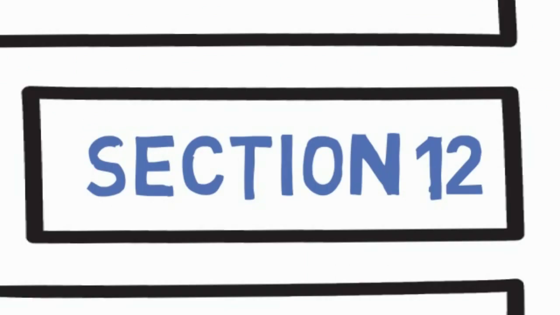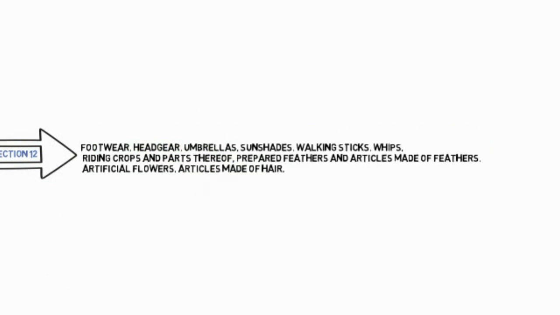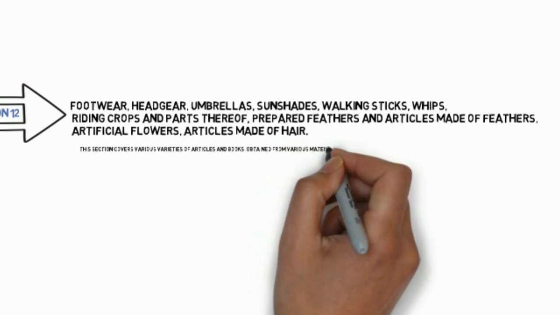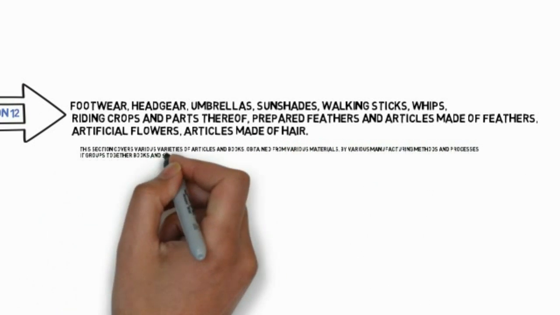Section 12: Footwear, headgear, umbrellas, sunshades, walking sticks, whips, riding crops and parts thereof, prepared feathers and articles made of feathers, artificial flowers, articles made of hair. As its title indicates, this section covers various varieties of articles and books, obtained from various materials, by various manufacturing methods and processes. It comprises 4 chapters, which have the particular feature of grouping together books and articles that are the subject of a particular sector of industrial activity, such as shoes in Chapter 64, and headgear in Chapter 65.